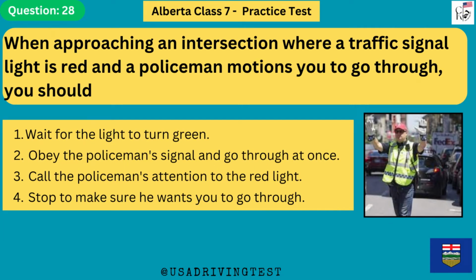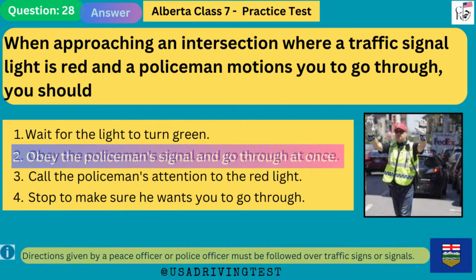When approaching an intersection where a traffic signal light is red and a policeman motions you to go through, you should: 1. Wait for the light to turn green. 2. Obey the policeman's signal and go through at once. 3. Call the policeman's attention to the red light. 4. Stop to make sure he wants you to go through. The answer is 2. Obey the policeman's signal and go through at once. Directions given by a peace officer or police officer must be followed over traffic signs or signals.